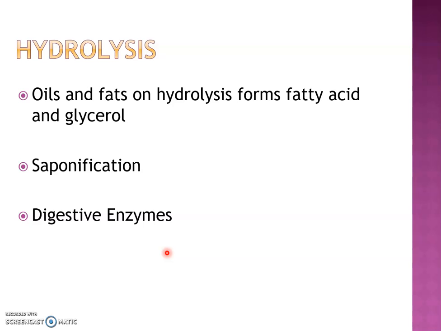So when we hydrolyze oil or fat using alkali, we get the products soap and glycerol. This is the saponification process. Saponification is the alkali hydrolysis of oil and fat, and this process is used in soap manufacture. Then we are moving to another example of the hydrolysis of oils and fats.